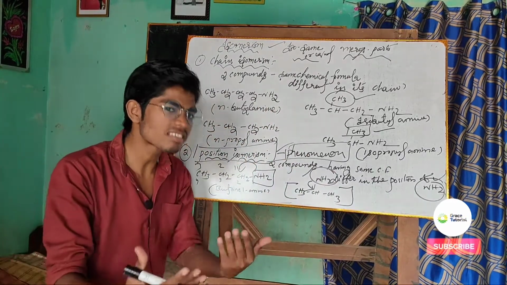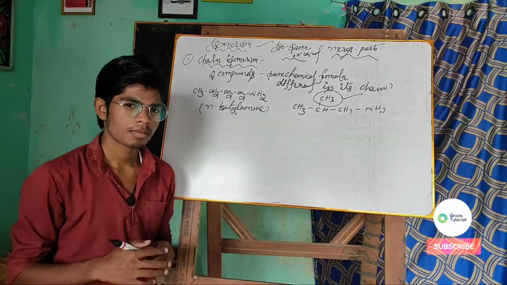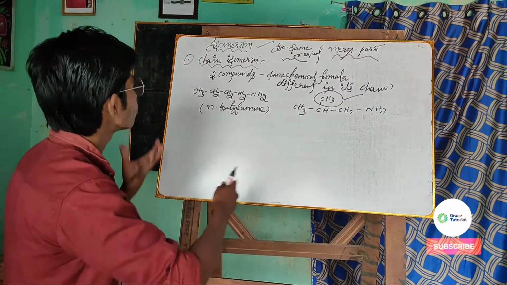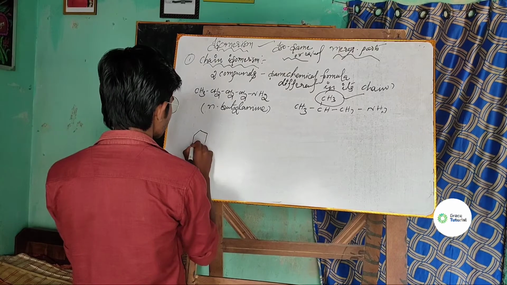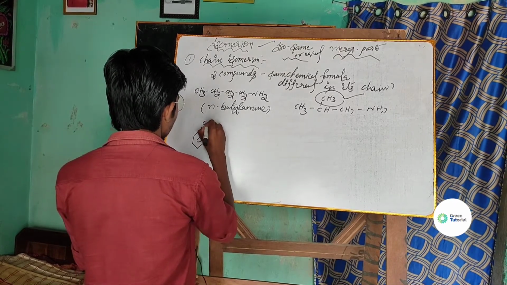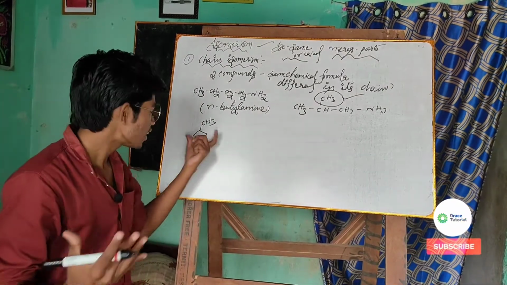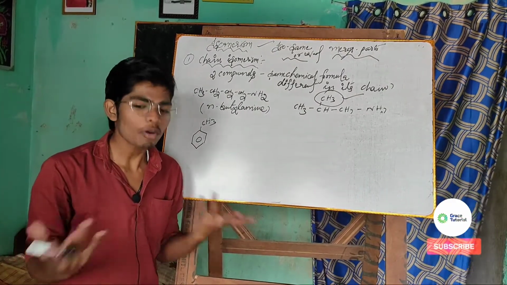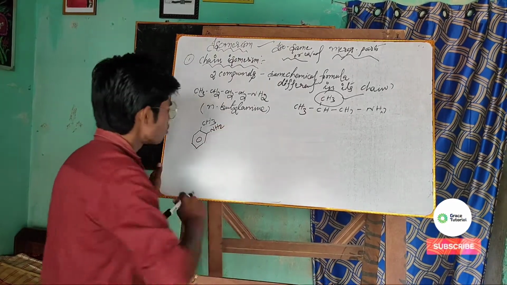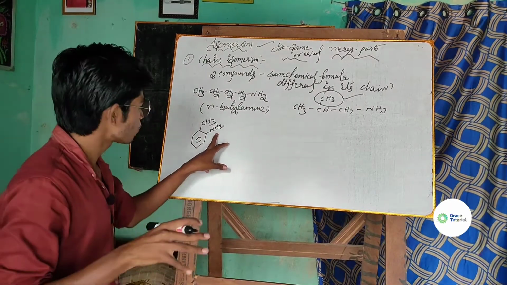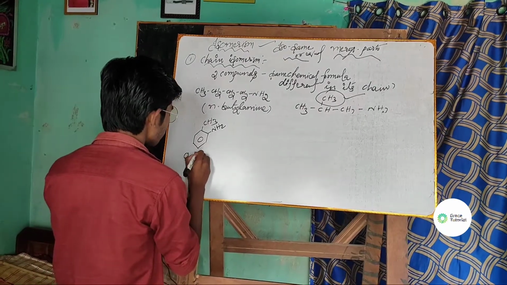Let me give you some other examples of position isomerism so that you can get it very clearly. Suppose I have a ring compound, toluene, CH3, right? When a methyl group is attached to a benzene ring, the name of this compound is toluene. Suppose I have amine NH2. Since this amine is attached to the second position of the benzene, this is orthotoluidine.